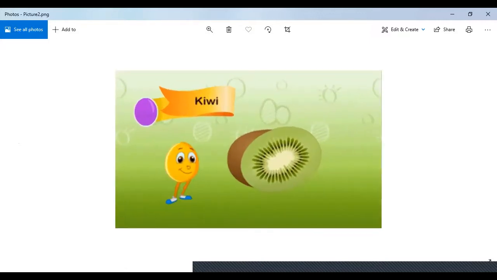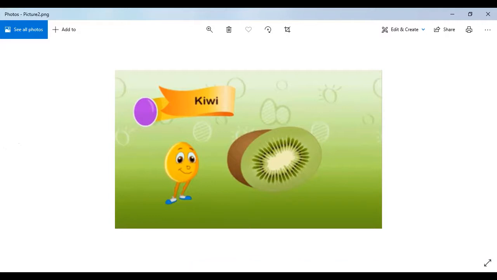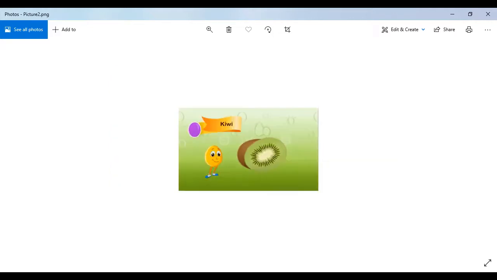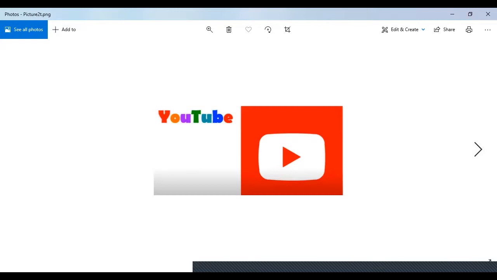So the next we have kiwi, right? Kiwi is also of oval shape. We discussed it. I drew this fruit for you on the board as well. It is of green color. It has a brownish skin on the top, and then it is full green. The center part of it is a little white, right? And it's a very yummy fruit. Kiwi. It's also of oval shape. Okay, let's look at the next example.